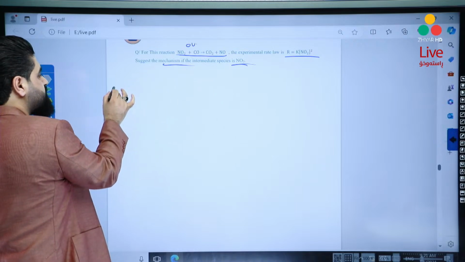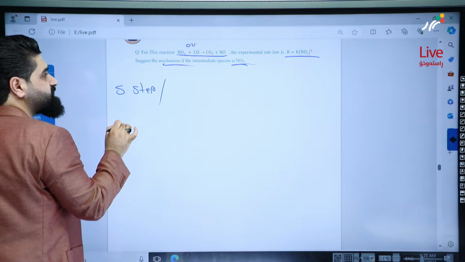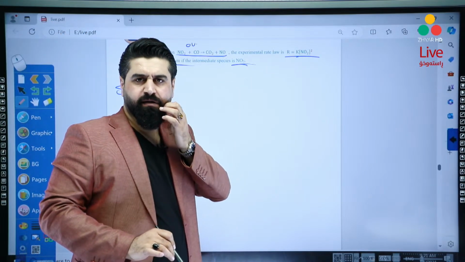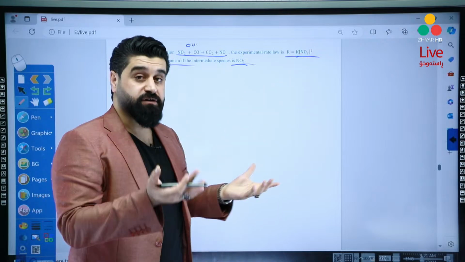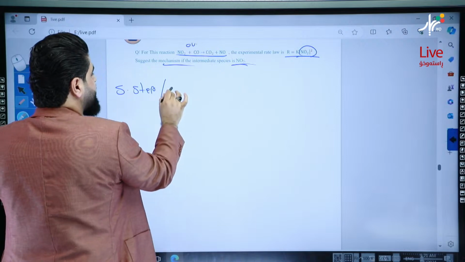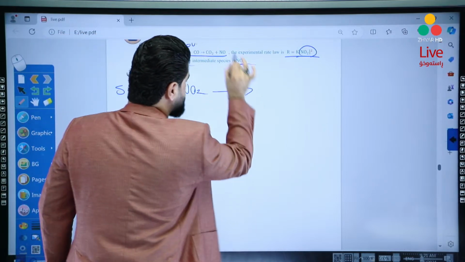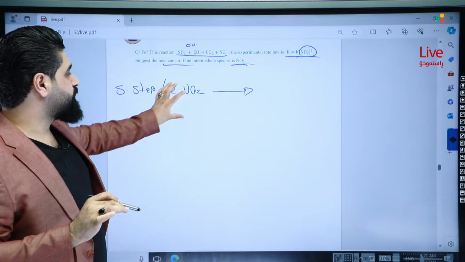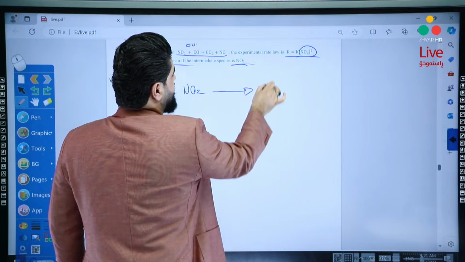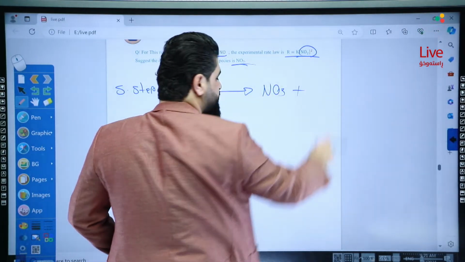Let's write the steps. Slow step: how to write the slow step? We will start with the rate law. The powers will be the coefficients for the slow step. Two nitrogen dioxides, 2NO2. So for the slow step we need the rate law, and then write the intermediate species, which is NO3. Then write the residue of the balance.